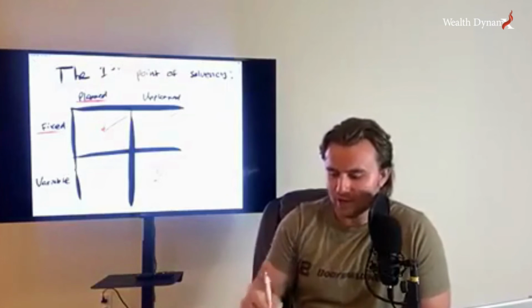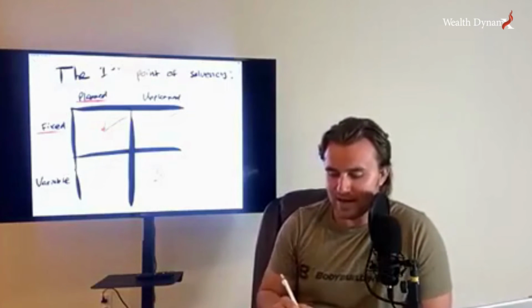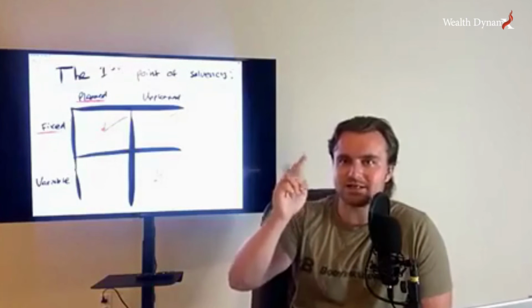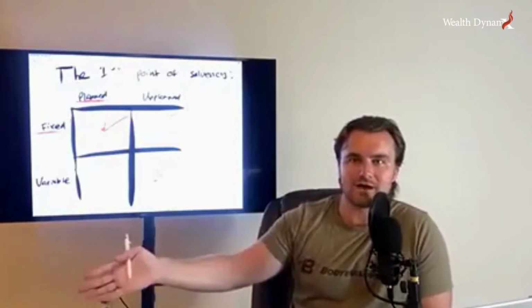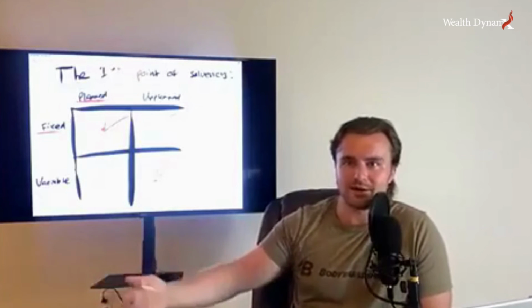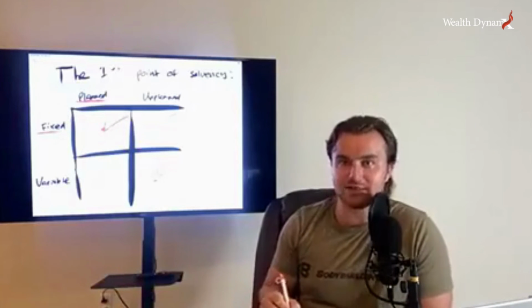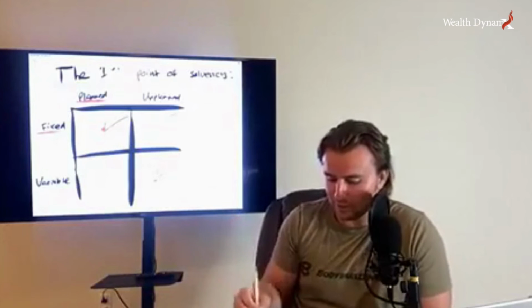We already know that. So my point is make it a planned fixed expense by knowing it exists and knowing what the rate's going to be on average. It's going to be 5 to 6% a year, always and forever, right? And if it goes up, we can measure that. And if it goes up like crazy, we hit hyperinflation, it goes into a variable, but it's still planned. We still know it's there.